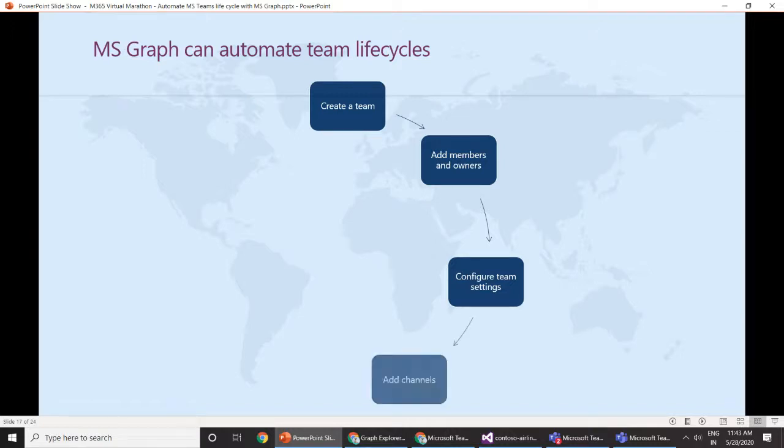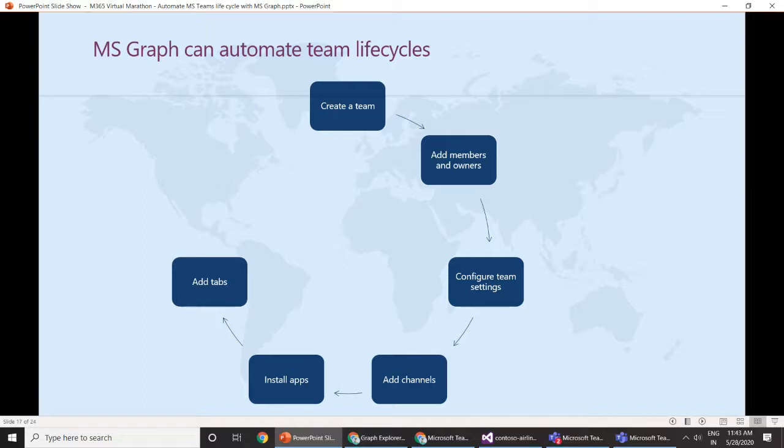We can configure the team settings, install applications to the team, and even set up tabs in the team, and get a fully functional team with a single script. And then our team can send messages to each other, collaborate and be productive.